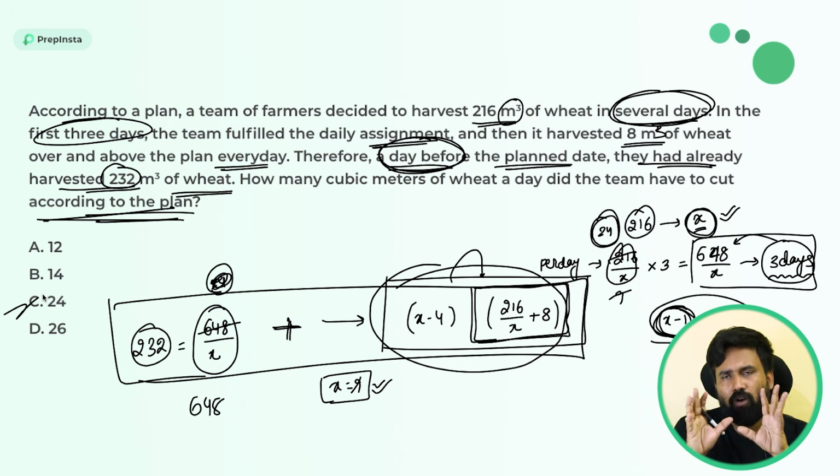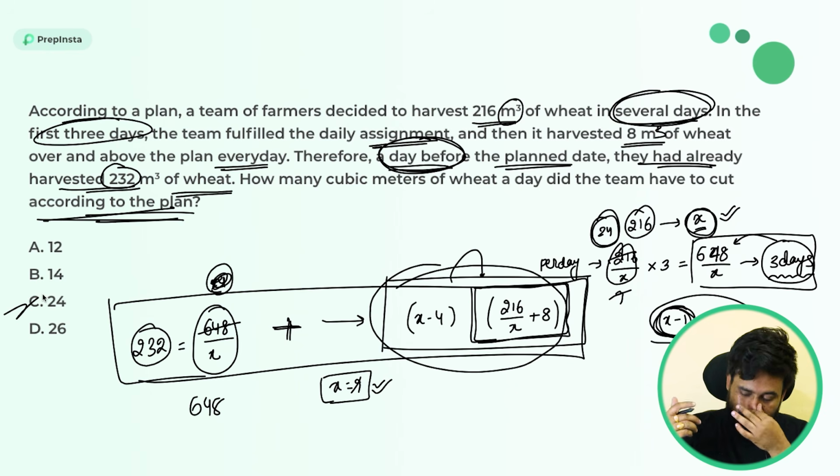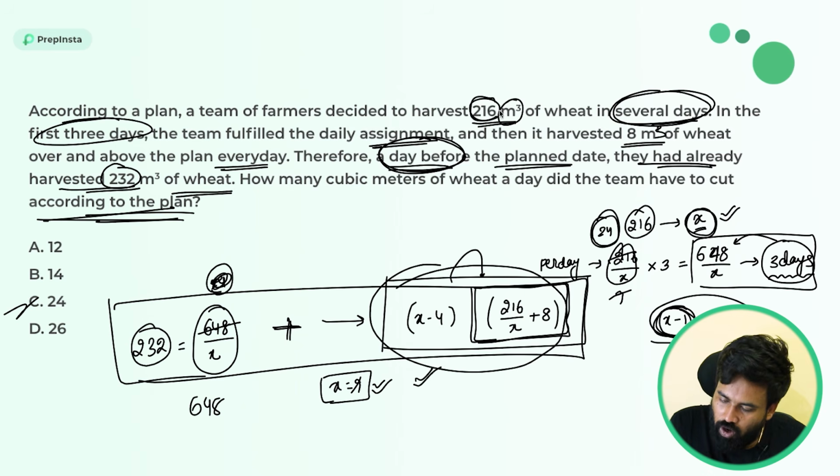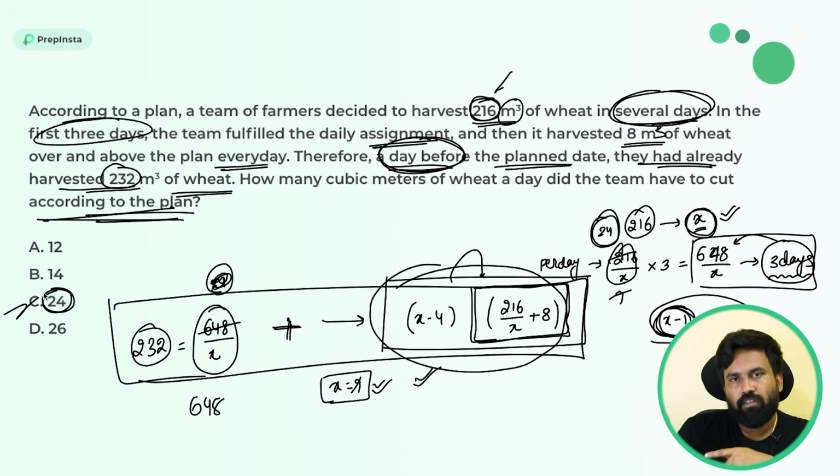It's simple. But how can we do it in a very easy manner without even solving this linear equation? Simple. Just look here, guys. Always remember your answer will always be a divisor of the given number of the total work. Always. 216 divided by 24 exactly will cancel. As well as, remember whatever number they have given in the harvest increment, this is also a factor of the 24.